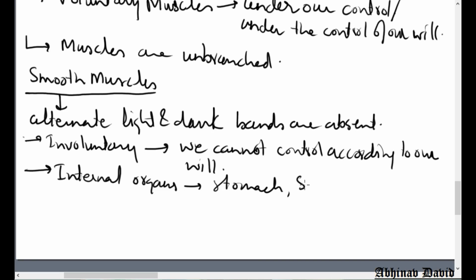Okay, we have the small intestine, the esophagus. So all this digestive system contains smooth muscles. Okay, and they cannot be controlled. We cannot move the muscles of our stomach whenever we want. Why? Because we cannot control them. So that is why smooth muscles are involuntary in function.